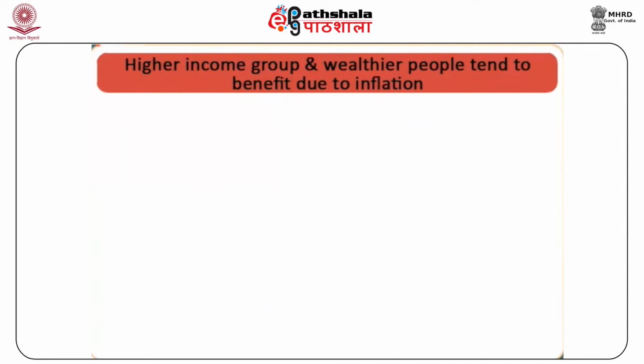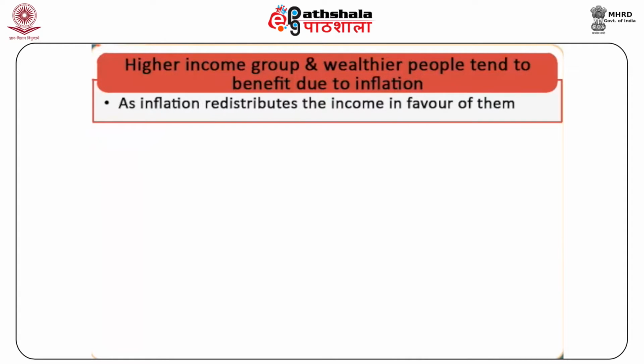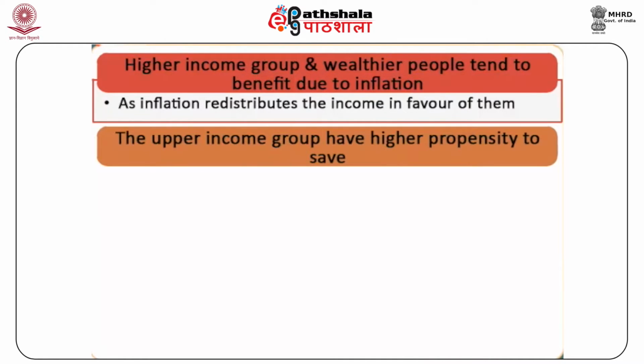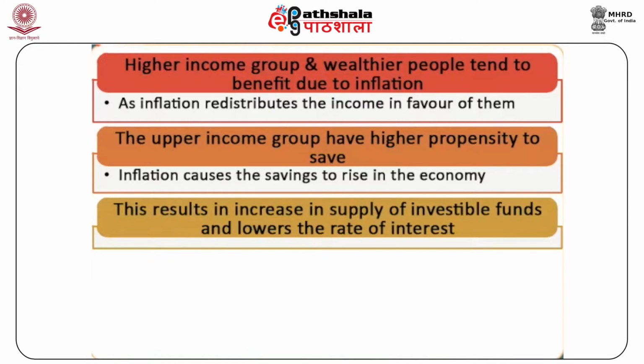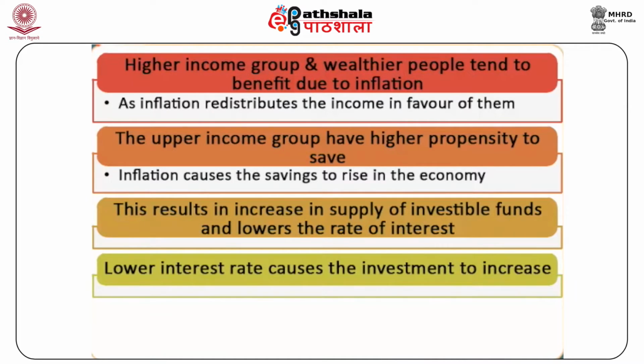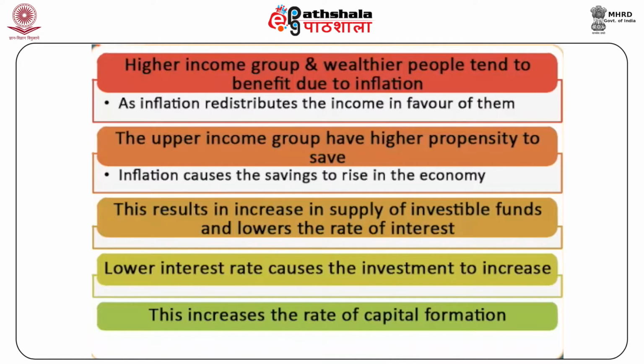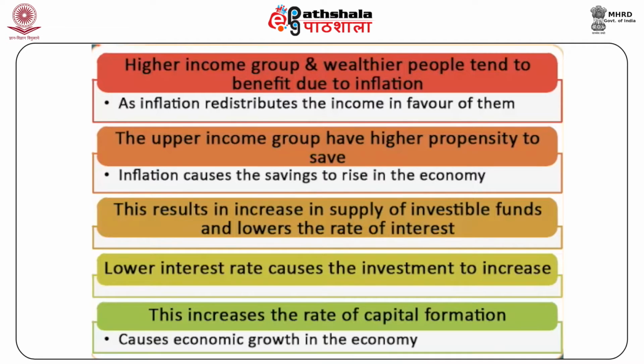This increased investment causes growth in the economy. The higher income group and the wealthier people tend to benefit due to inflation, as inflation redistributes the income in their favor. Since the upper income group have a higher propensity to save, inflation causes the savings to rise in the economy. This results in an increase in the supply of investable funds and lowers the rate of interest. Lower interest rate causes the investments to increase. Ultimately, the increase in the rate of savings and investments increases the rate of capital formation that causes economic growth in the economy.